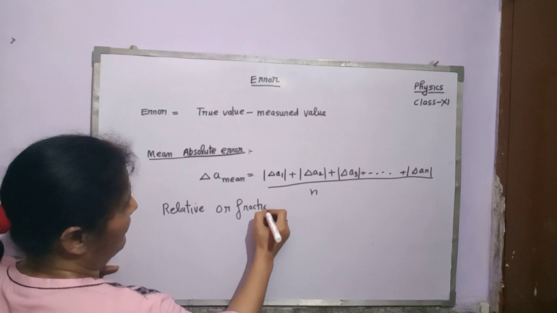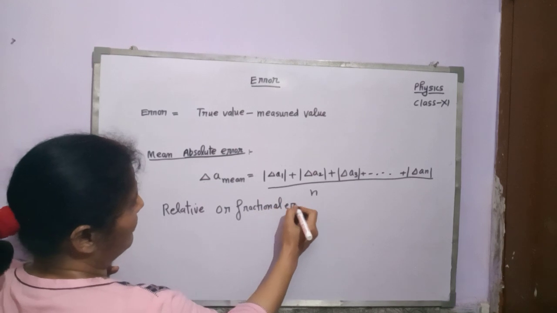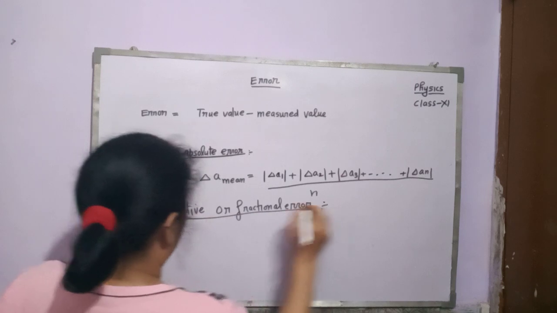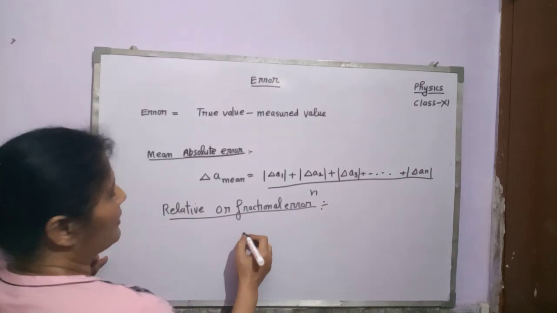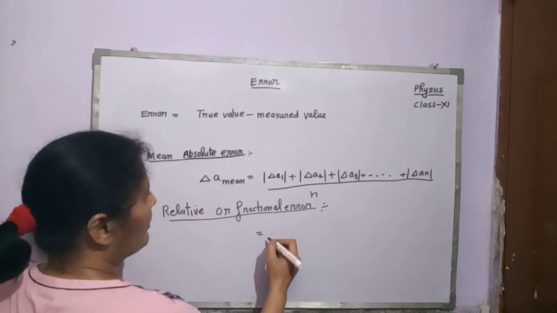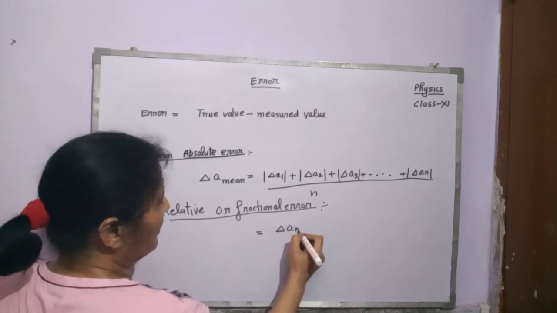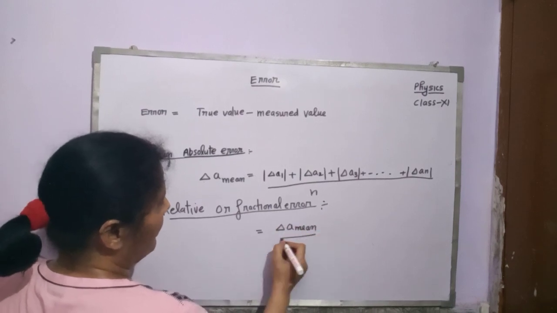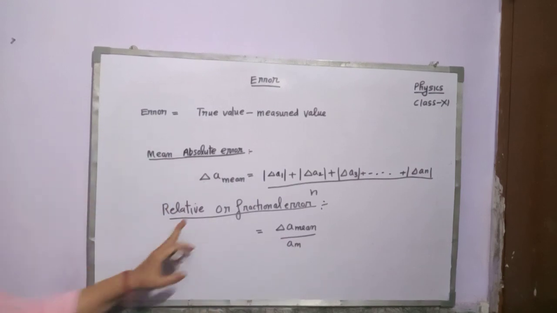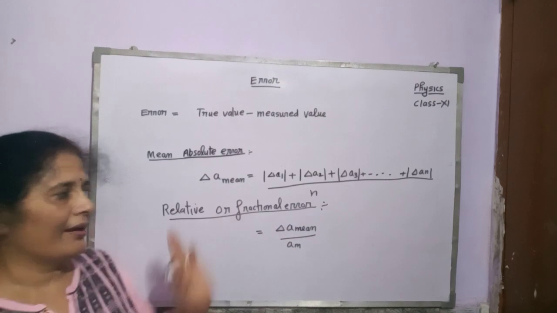Fractional error. How can we determine this error? This error can be determined as relative error, which is equal to delta A mean divided by A mean. This is your relative or fractional error.